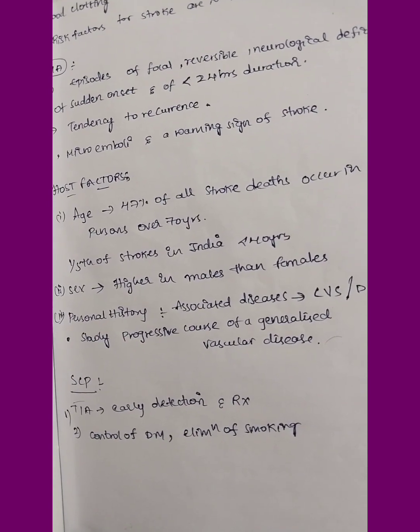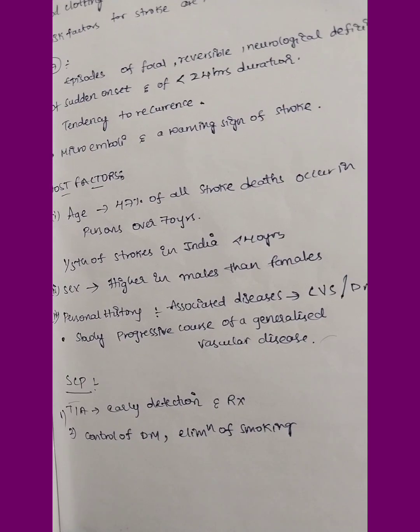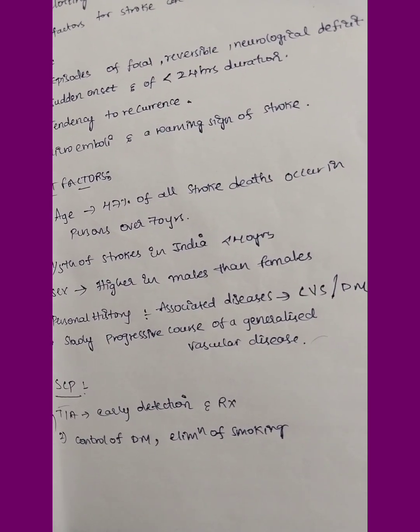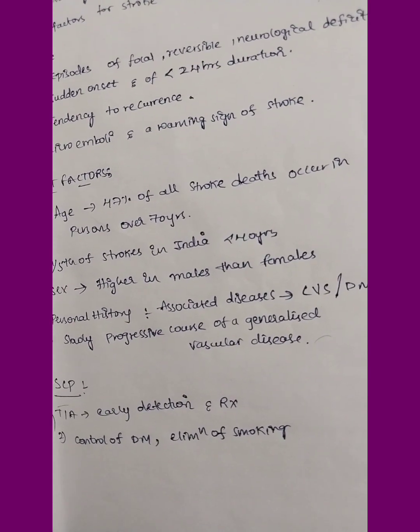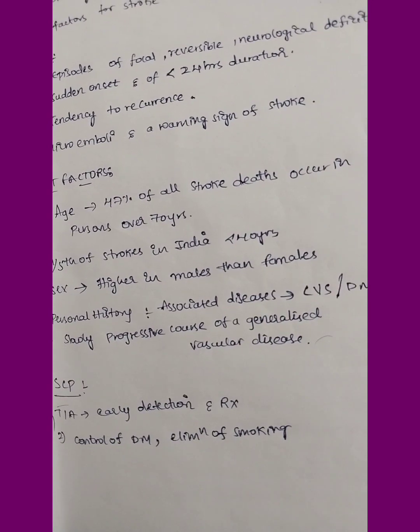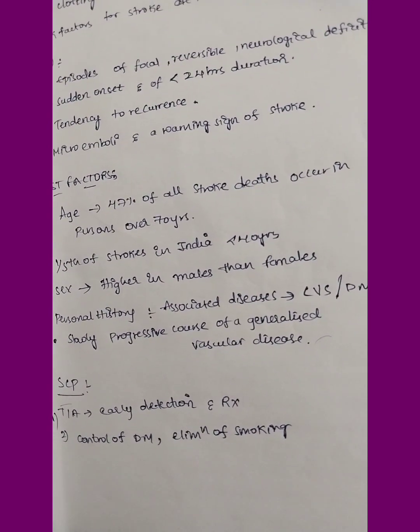Coming to the stroke control program, SCP, we have transient ischemic attacks. How can we control them? Early detection and treatment we should do, otherwise it may land up in stroke. Control of diabetes and elimination of smoking should be done.